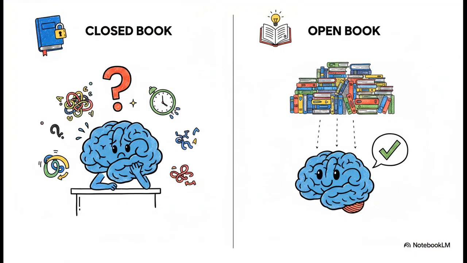I think the best way to wrap your head around this is to think back to school exams. A normal LLM is taking a closed book test. It can only use what it's already memorized. And that means its knowledge gets stale, fast. And worse, when it gets a question it doesn't know, it might just guess. That's the hallucination. But an LLM with RAG? Well, that's like taking an open book exam. It can look things up, check the latest info in real time, and ground every single answer in facts you can actually verify. It's a huge difference.